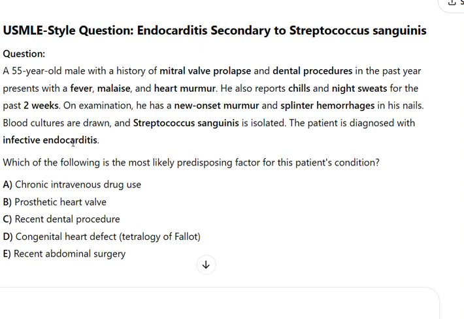Blood cultures are drawn, and Streptococcus sanguinis is isolated. The patient is diagnosed with infective endocarditis. Which of the following is the most likely predisposing factor for this patient's condition? A. Chronic intravenous drug use. B. Prosthetic heart valve. C. Recent dental procedure. D. Congenital heart defect, tetralogy of Fallot. E. Recent abdominal surgery.